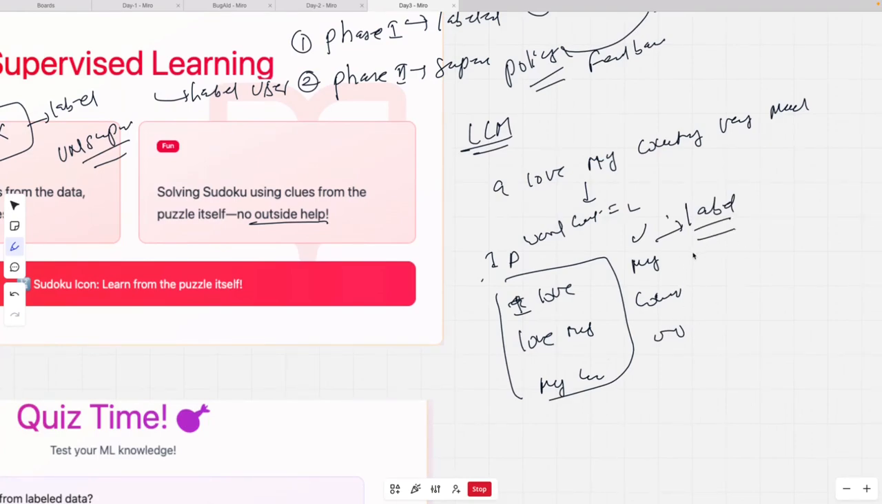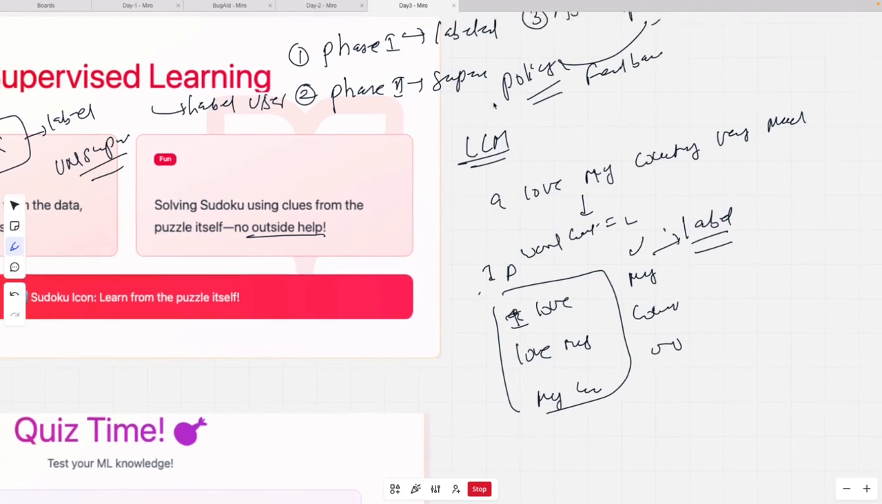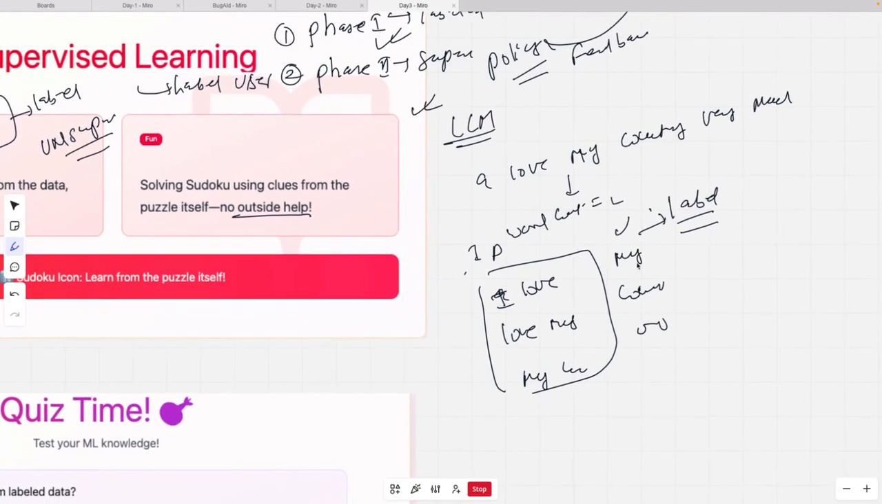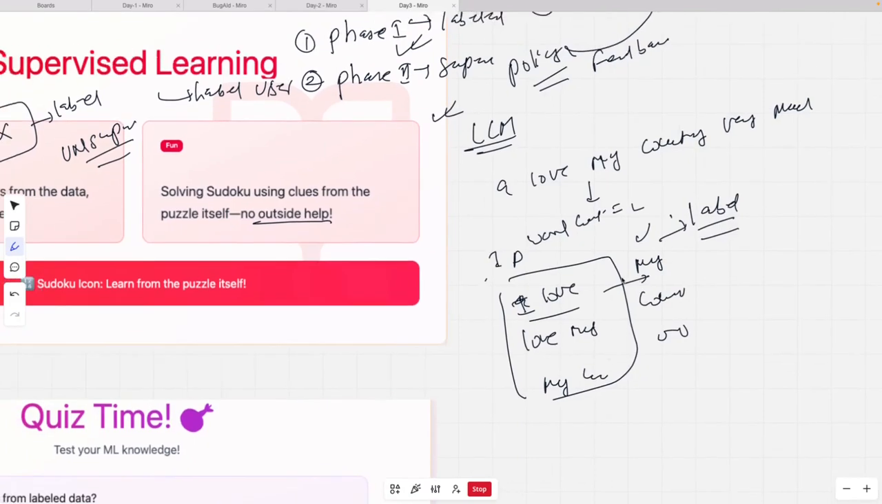And so once the model is able to do this phase 1, the next phase is very simple, right? It just becomes supervised learning, where the first two words are, let's say, "I love", and it has to predict that the next is "my". This is how it works, right? And this is very interesting, and it's used for training LLMs, which we'll see later.